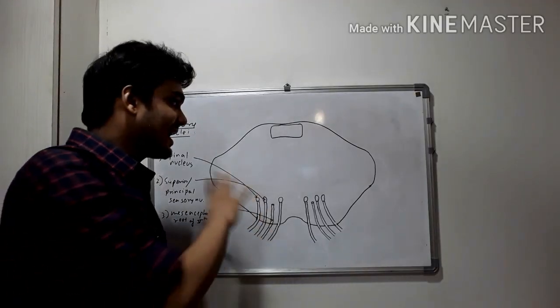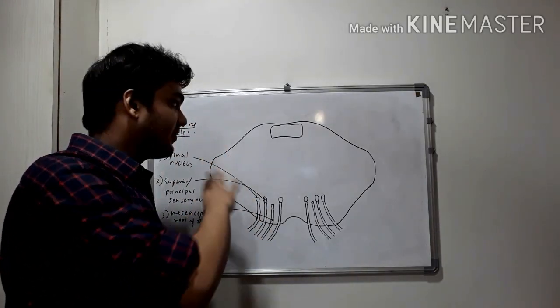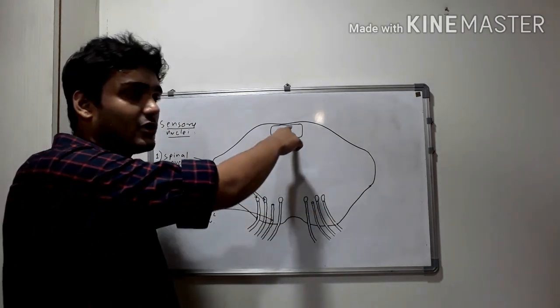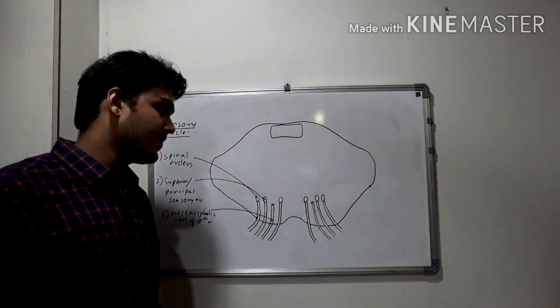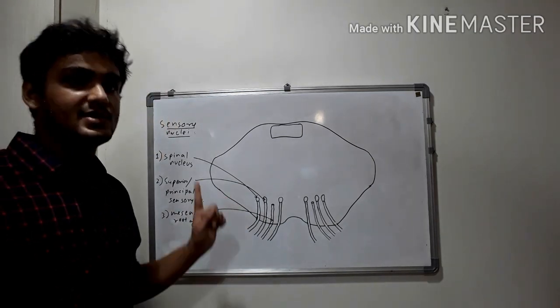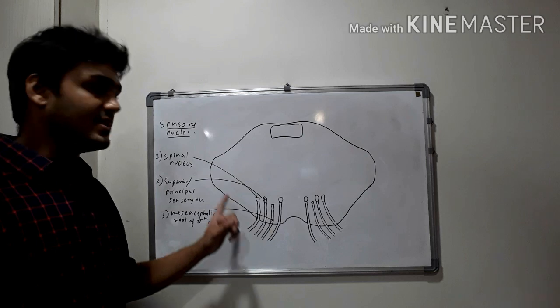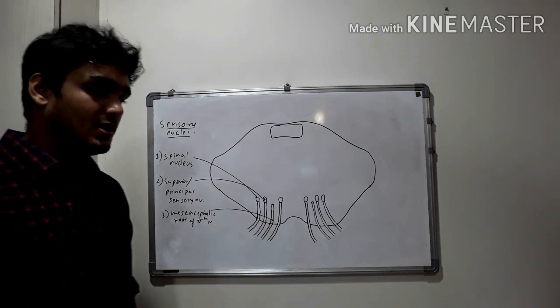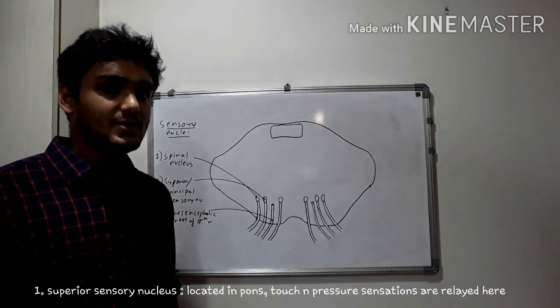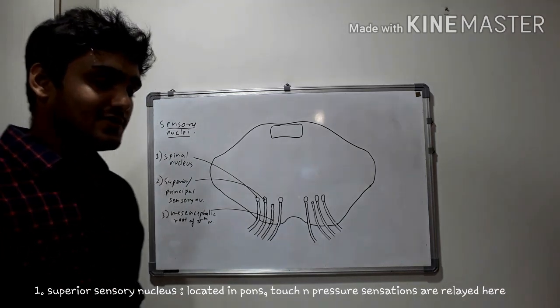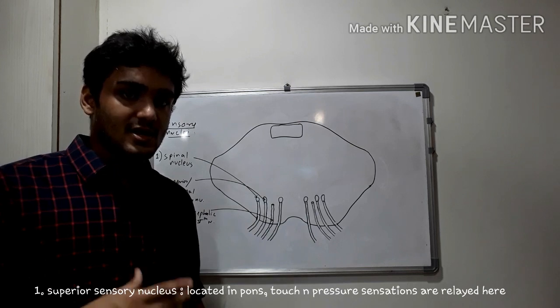Now this is the diagram of the transverse section of upper pons. This is the cavity of fourth ventricle. And firstly, we shall begin with the sensory nuclei. So there are three sensory nuclei: the spinal nucleus, the principal or superior sensory nucleus, and the mesencephalic nucleus. Now firstly, talking about the superior sensory nucleus. So it is located at the level of upper pons, and the fibers which carry the touch and pressure sensations arrive here.